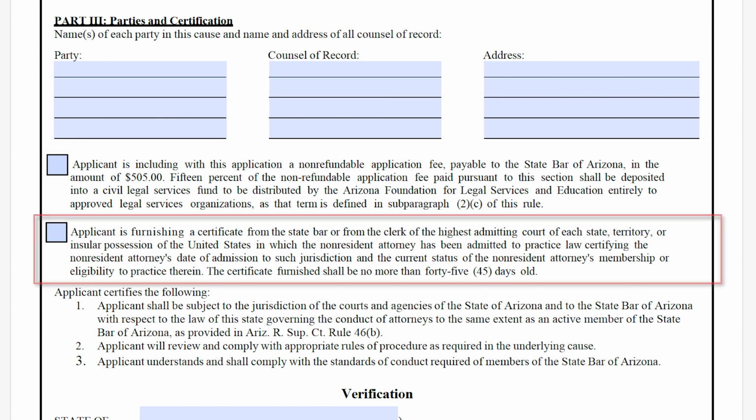Please also check the box indicating that you have provided an original certificate of good standing from the highest court, typically the Supreme Court, in your jurisdiction, dated within 45 days of your submission. A certificate of good standing is required whether you have an active or inactive status in each jurisdiction you are fully admitted to practice.